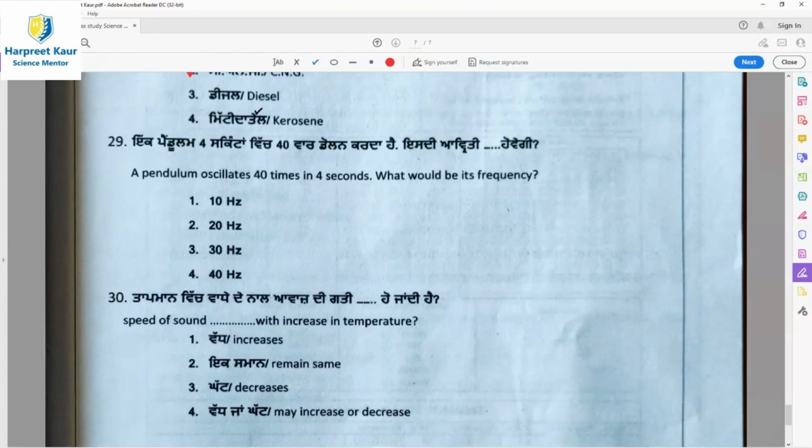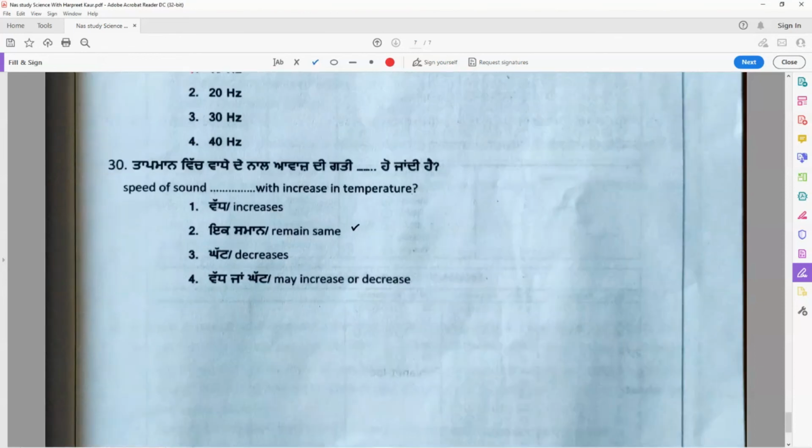Question 29. A pendulum oscillates 40 times in 4 seconds. What would be its frequency? To find the frequency, children, you have to use the formula: frequency is the number of oscillations divided by the time taken. Here the number of times the pendulum oscillates is 40, and the time is 4 seconds. So 40 divided by 4 comes out to be 10. So option 1, 10 hertz, is the right answer.